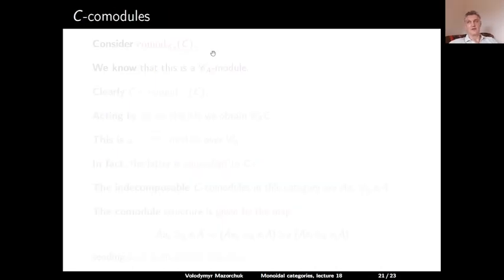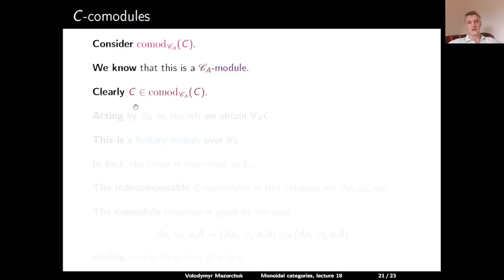And then we know that if we have a coalgebra object, we can consider the category of all comodules for this object inside CA, and we know that this category is a CA module. Of course, the coalgebra object itself is a comodule over itself, given by the structure map, so the coaction is given by comultiplication.